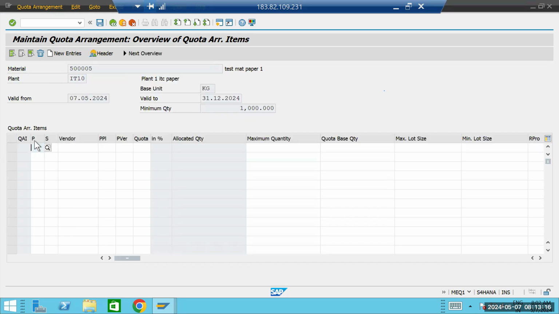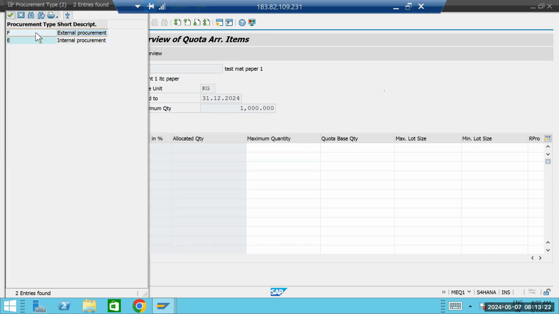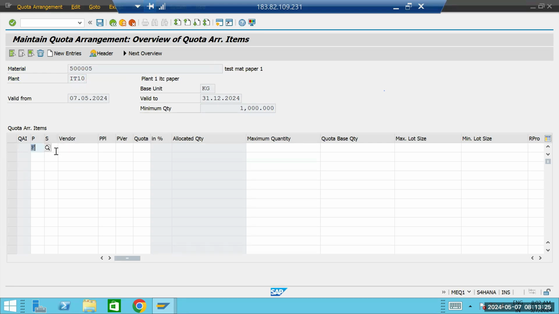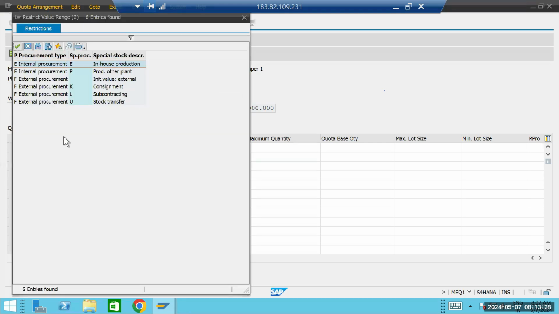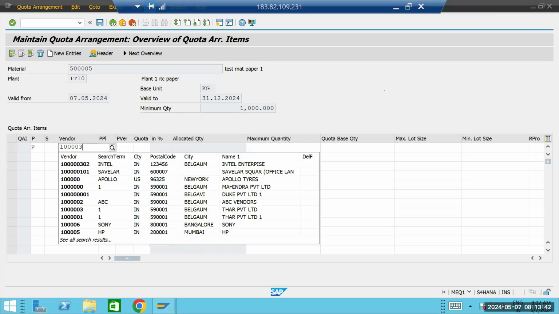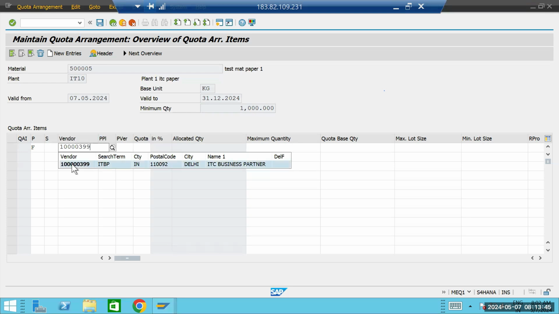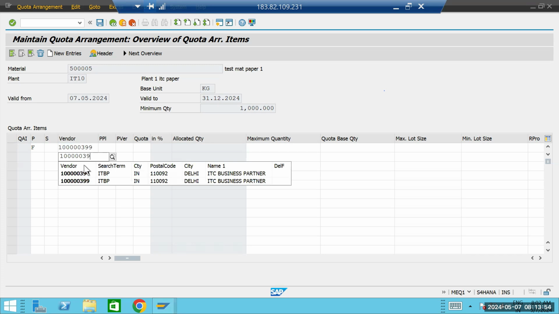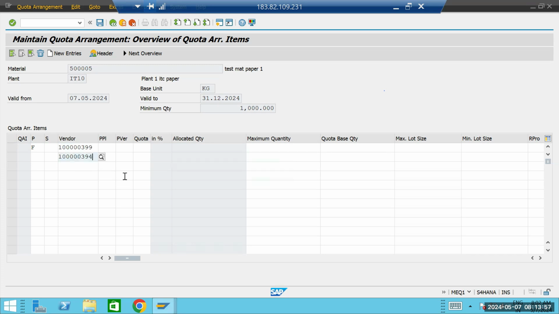Now here you can put the procurement type, internal or external. Let's say external. Here you can also see special procurement, if there is any special procurement. Nothing is required for this one. Now you have to put the vendor. Let's say this vendor, and 394 is the other one.